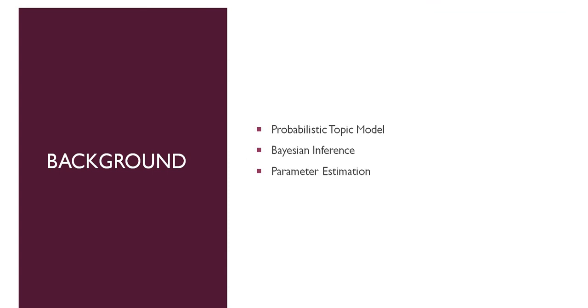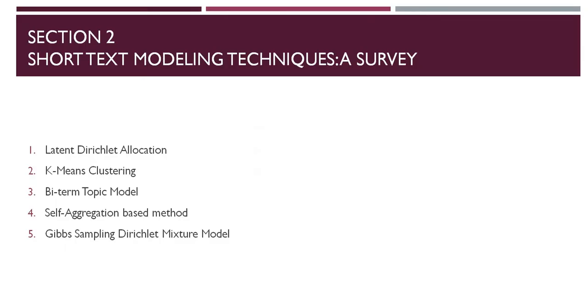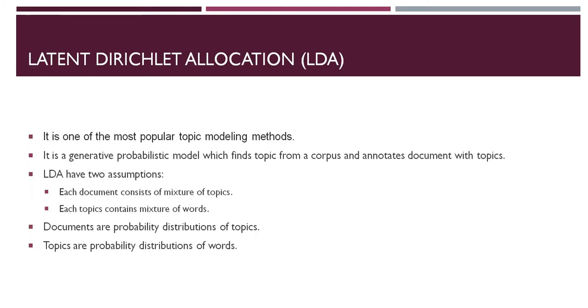We will consider our approach as a generative model, and we will use Bayesian inference and parameter estimation techniques to estimate our results. Going to section 2, we will discuss the 5 techniques which we discovered over the survey. Latent Dirichlet Allocation is one of the standard ones, and then k-means and biterm. We'll just have a look at them, not going much into details.